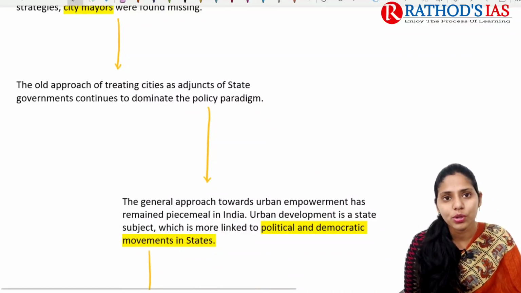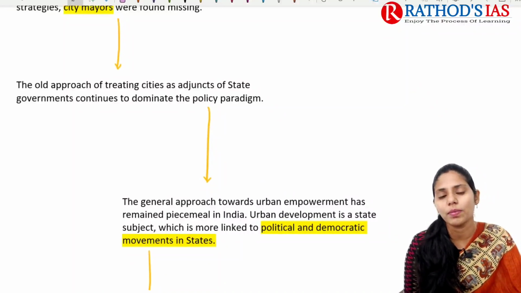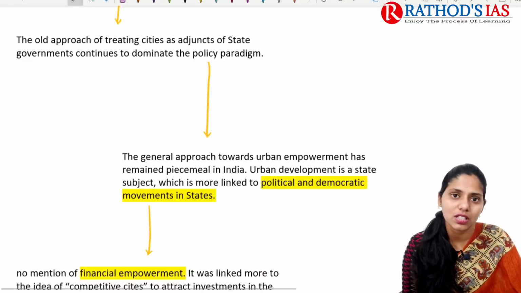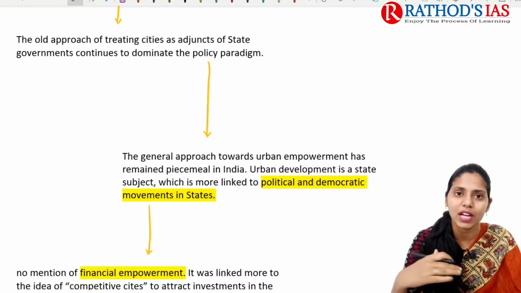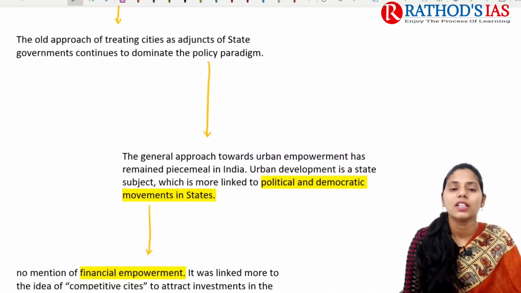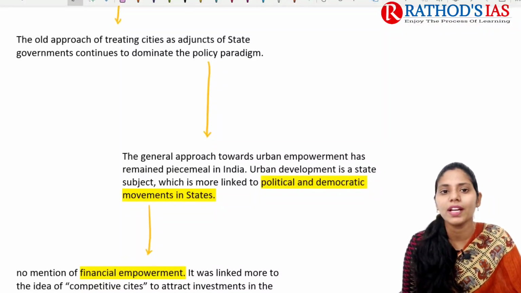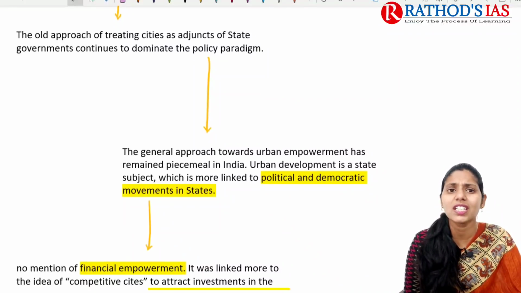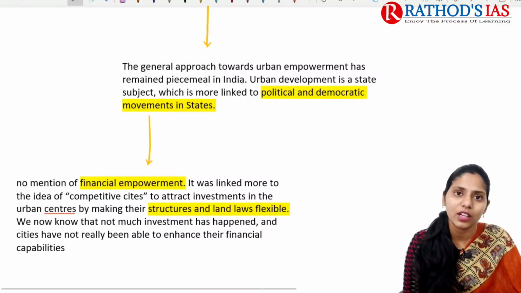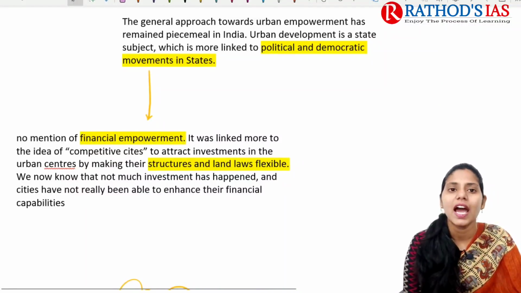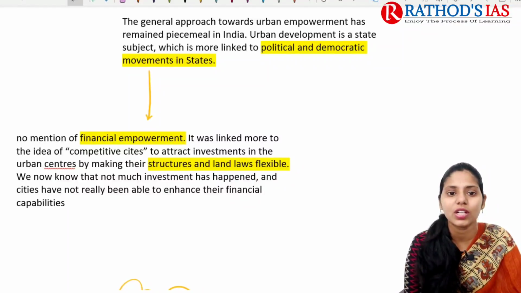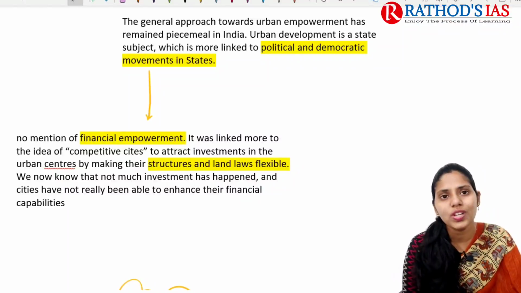And the next one is the old approach of treating cities as adjuncts of state governments, which continues to dominate. Even now they consider state governments, because whichever urban areas or rural areas are present in that area come under the purview of the state government, right? So the state government continues to dominate the policy paradigm. Okay, that is decreasing autonomy in the third tier government system, right? And the next one is that the general approach towards urban empowerment has remained piecemeal in India. Okay, so the general approach towards urban empowerment is nowhere seen in India.